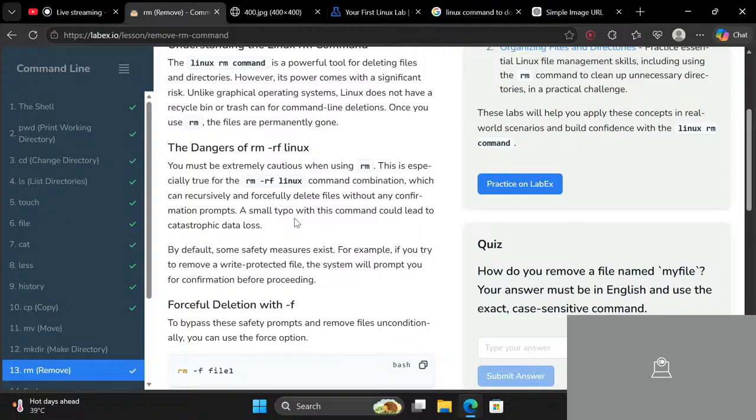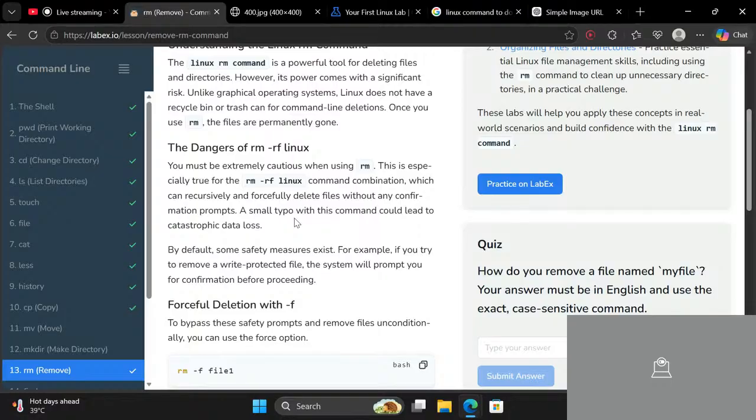So what is the rf flag? Okay, whenever you see a flag with more than one letter, it means the flag is being combined with another flag. So you can also write rm hyphen r hyphen f, or you can write rm hyphen rf. So what does this flag mean?